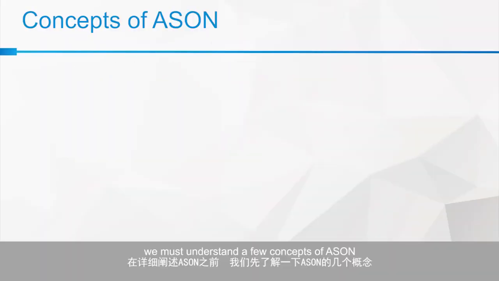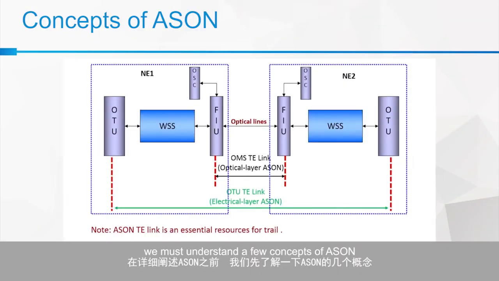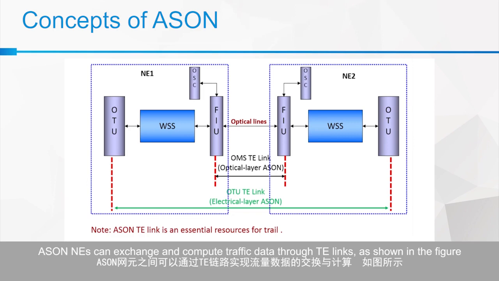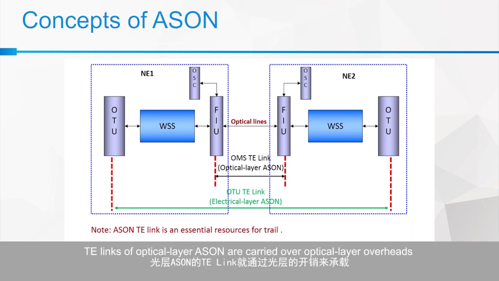Before we can proceed further, we must understand a few concepts of ASON. The first concept is TE. TE is the traffic management link. ASON NEs can exchange and compute traffic data through TE links, as shown in the figure. TE links of optical layer ASON are carried over optical layer overheads, and TE links of electrical layer ASON are carried over electrical layer overheads.